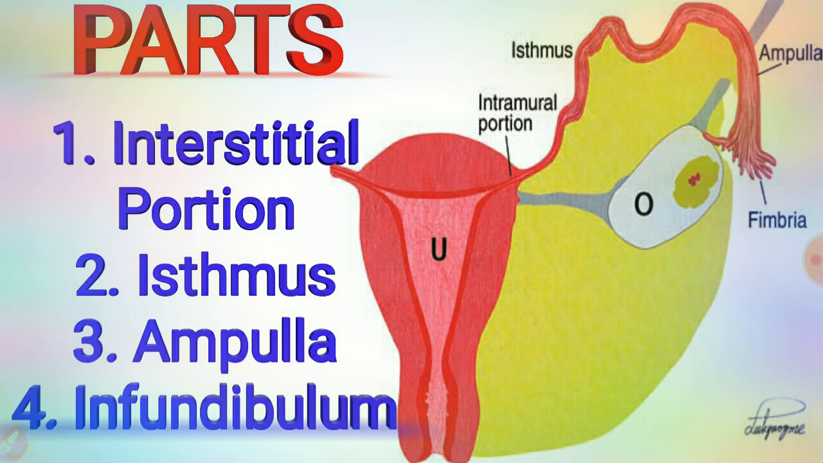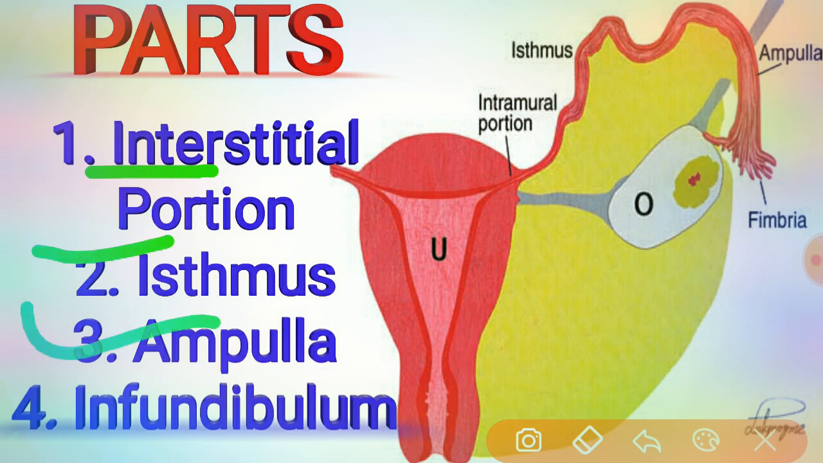The first is the interstitial portion, the second is the isthmus, the third is the ampulla, and the fourth is the infundibulum. The interstitial portion we also call the intramural part. It is approximately 1 to 1.25 centimeters long and lies within the walls of the uterus. Its lumen is 1 mm wide.